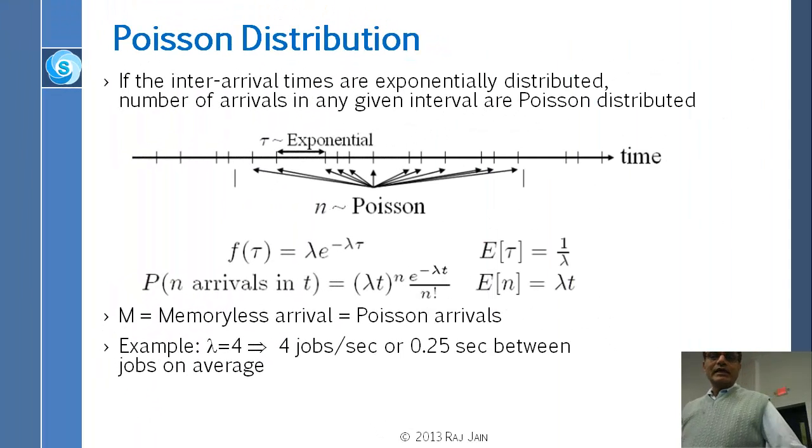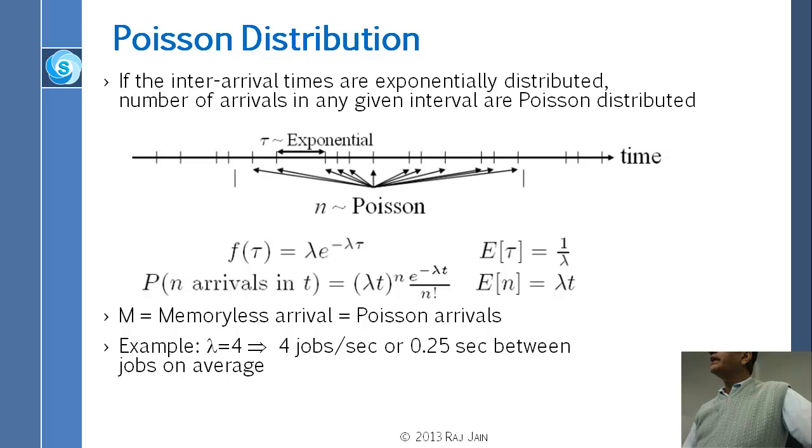Now, Poisson processes. Before we talk about Poisson processes, let's talk about the Poisson distribution. If the inter-arrival times are exponentially distributed, then the number of arrivals is Poisson distributed. You mark the arrival times of the jobs, which are marked here by these vertical lines. The times between the job arrivals, the inter-arrival times, are exponentially distributed.